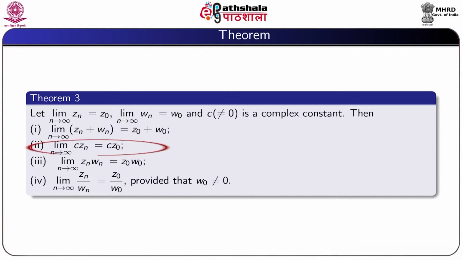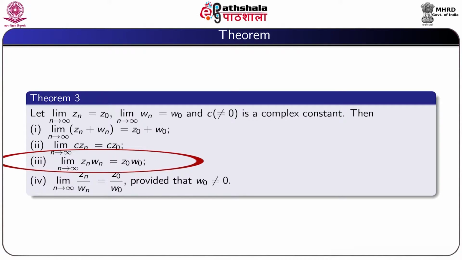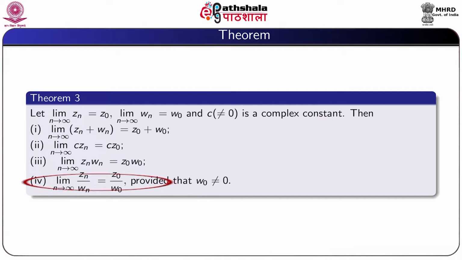Number 2, limit of c times z_n is equal to c times z_0. Number 3, limit of z_n times w_n is equal to z_0 times w_0. And number 4, limit of z_n by w_n is equal to z_0 by w_0, provided w_0 is not equal to 0.